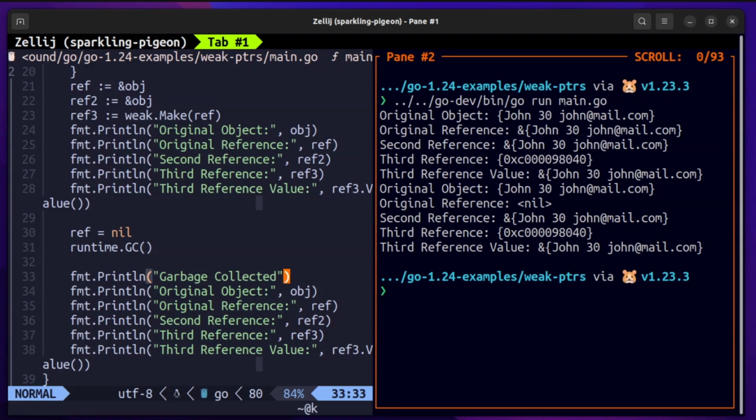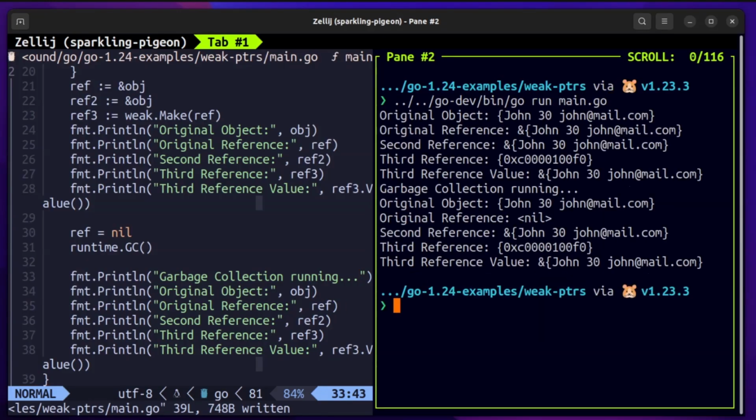So you would see that the original object is still as it is. The original reference is nil, as we set it nil. The second reference is still holding the object. The third reference is still the same because it is still pointing to it. And now we set the second reference as nil, and you would see the catch over here.